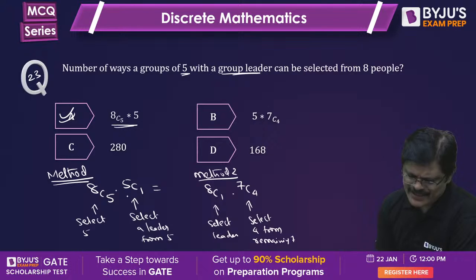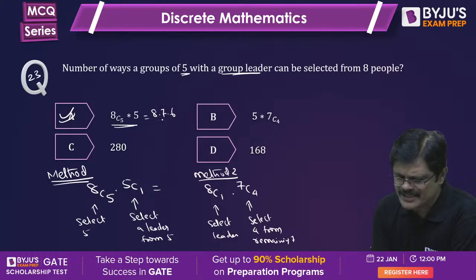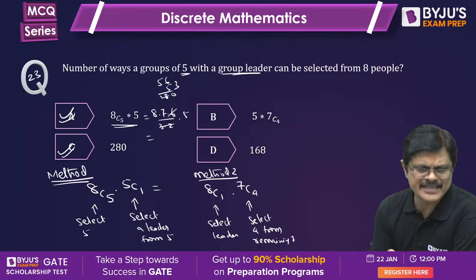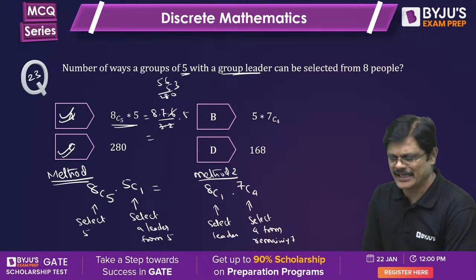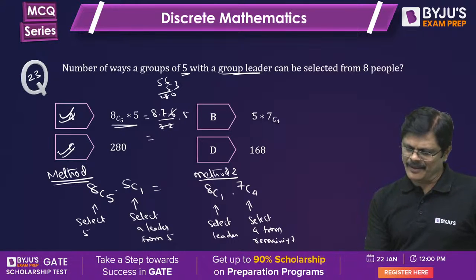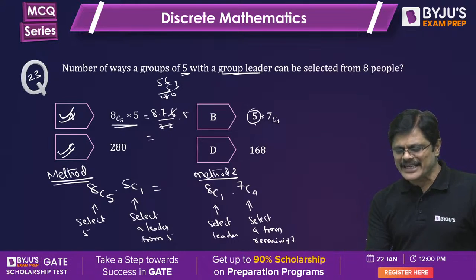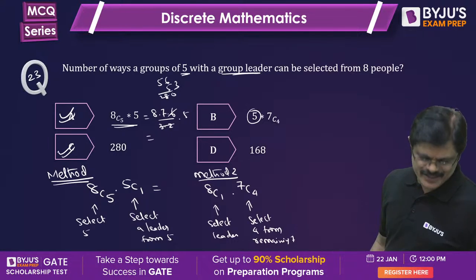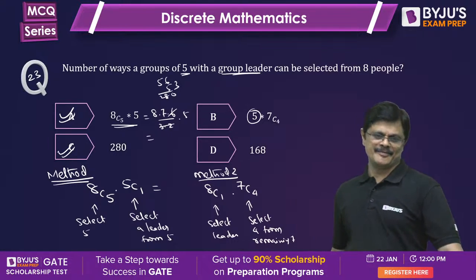So what is this answer? 8C5 into 5C1. 8C5 is nothing but 8 into 7 into 6 by 3 into 2, so it is 56 into 5, which is 280. So A and C are correct options, my dear friends. Am I clear? If it were given as 8, even B would be a correct answer. Yes, A, C are correct answers. Wonderful.